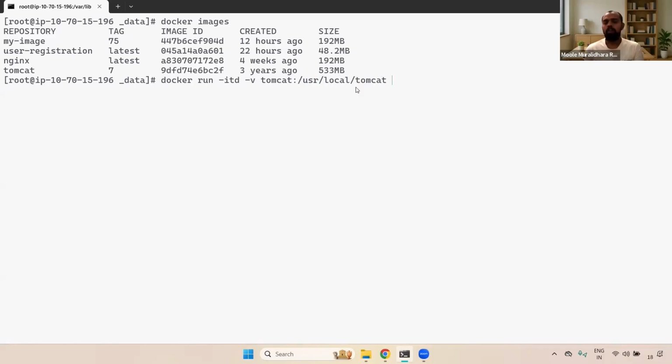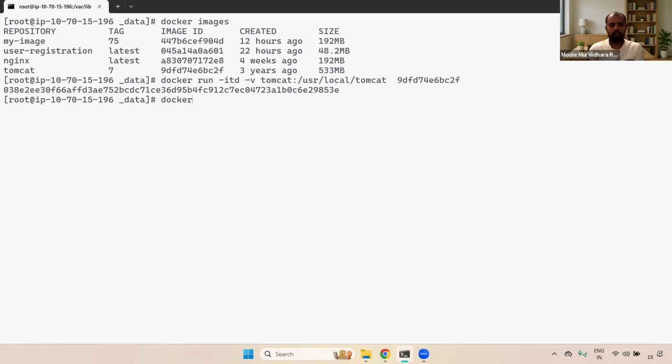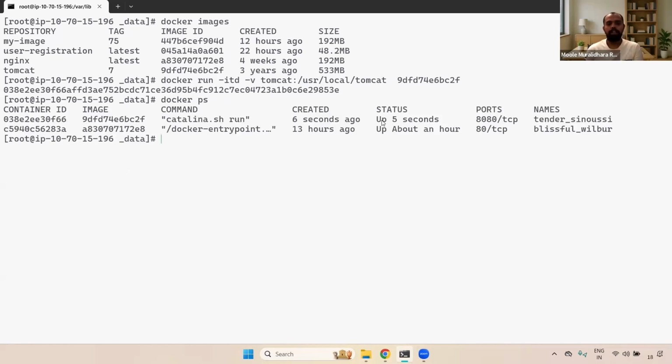In this /usr/local/tomcat I'm going to mount, and then here you give the image ID. Now enter. Now give the docker ps command. Now you can see the container was created 6 seconds back. Now I'm going to use docker exec -it, and then here you give the container ID.